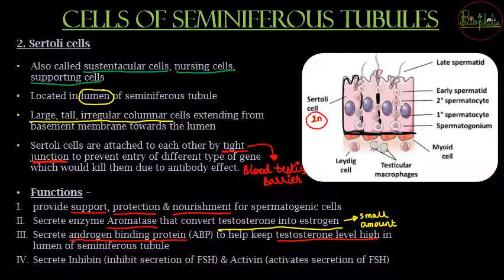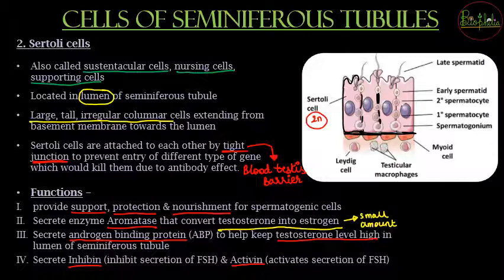So for that there will be release of inhibin. This is again a hormone which will inhibit the secretion of FSH, and there will also be a counter effect, that is release of activin, which will activate the secretion of FSH. So FSH जब release होता है, it is going to stimulate nothing but the formation of gametes. So formation of gametes start करना है, then activin will be released. अगर stop करना है temporary, then inhibin will be released.